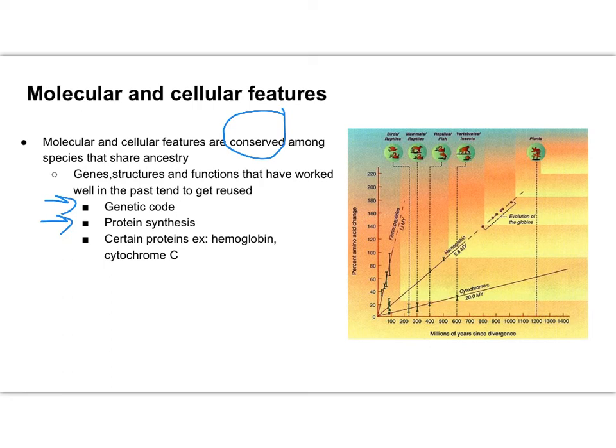Usually, when we compare proteins, we do look at hemoglobin and cytochrome C. These are proteins that are common in a wide variety of organisms, and so you can compare organisms with those. If we look at the graph over here on the right, because again, this has been a very data-heavy unit, so you're going to keep seeing more and more graphs. You'll notice this graph has its error bars on it, right? You can see your error bars forming right there.